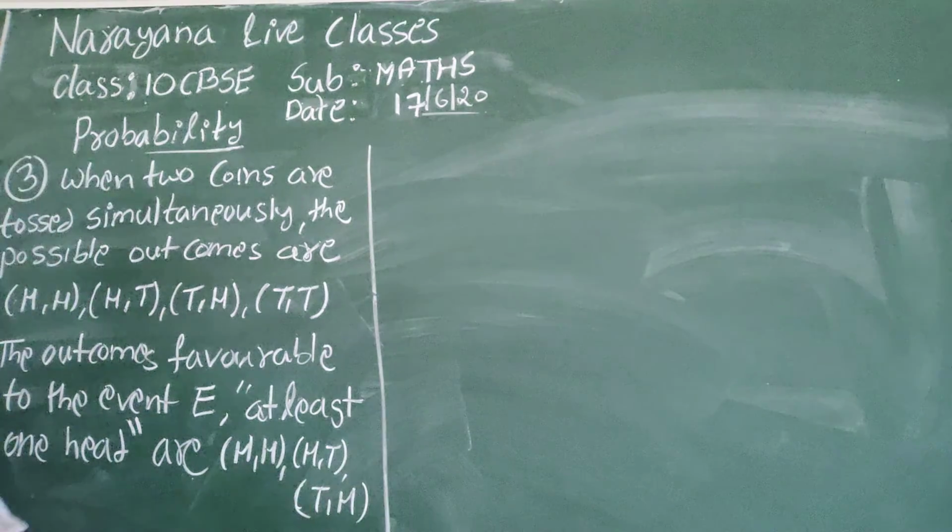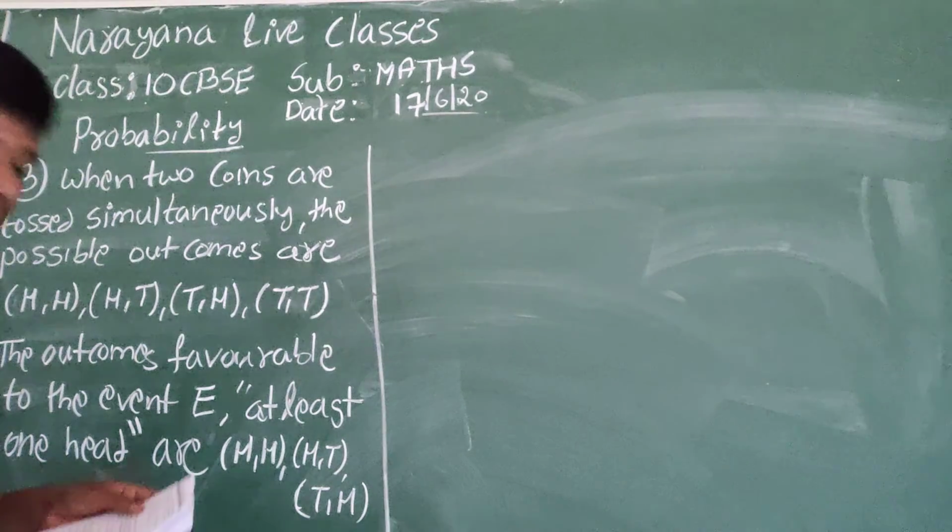At least 1 head, either 1 head or 2 heads.